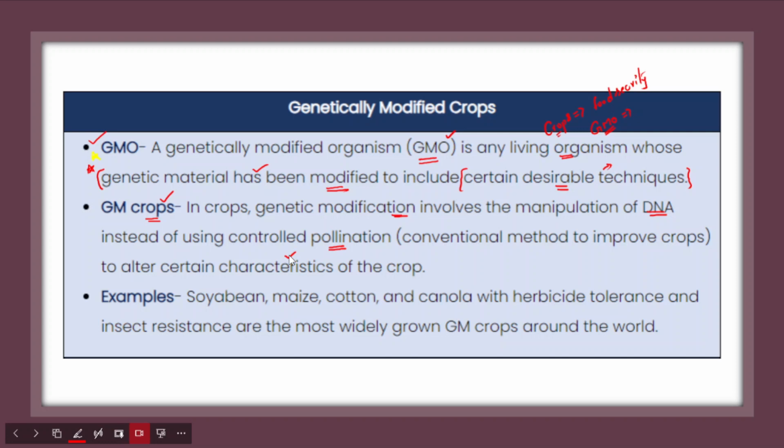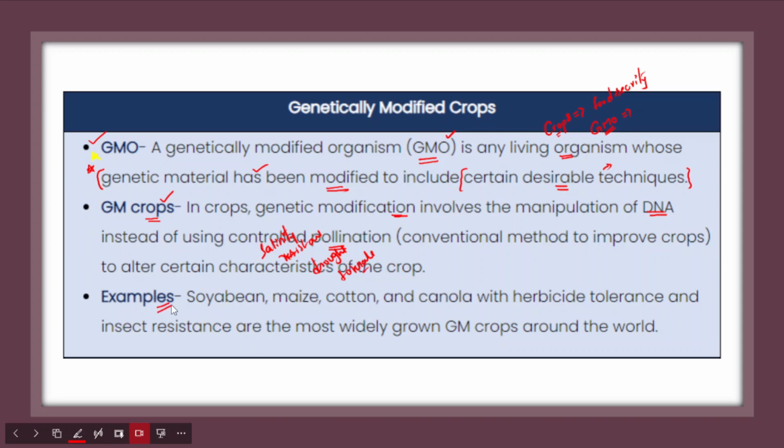Overall, the objective of introducing GM crops is to increase the shelf life of food and agriculture products, and to make crops salinity resistant and even drought tolerant. These were the basic objectives with which GMO crops are being introduced.